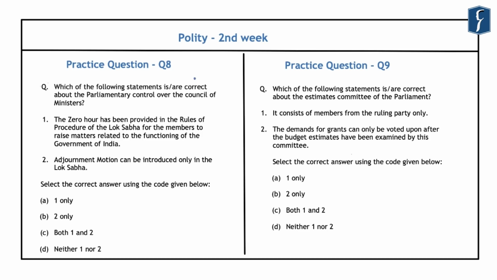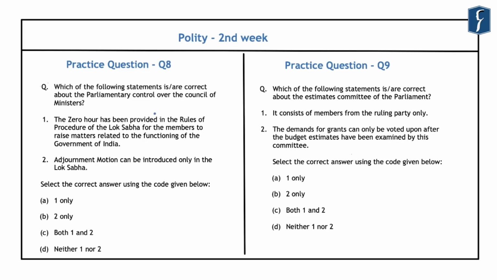Now this 8th question is related to the parliamentary control over the Council of Ministers. And the question reads, which of the following statements is or are correct about the parliamentary control over the Council of Ministers? The first statement is that the Zero Hour has been provided in the rules of procedure of the Lok Sabha for the members to raise matters related to the functioning of Government of India. And the second statement is that the adjournment motion can be introduced only in the Lok Sabha.